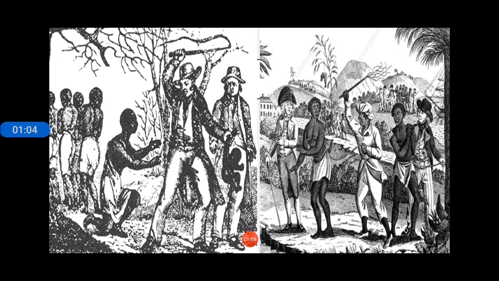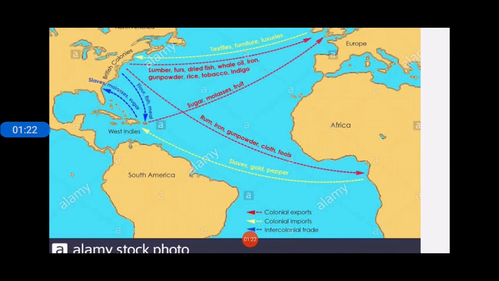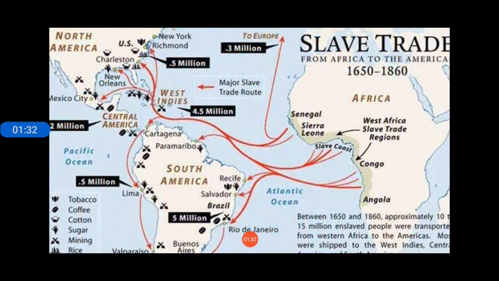So now we are going to see who you can see in this picture. These are the slaves, those who were taken from Africa, and they were taken to different countries of North America, South America and the European countries. For example, here we can see these slaves from Africa were taken to Saint Domingue in the Caribbean islands. Then they were taken by the Portuguese to Brazil also. So from these places of Africa, many slaves were taken from the 16th to the 18th century.